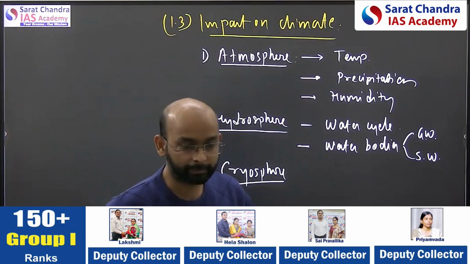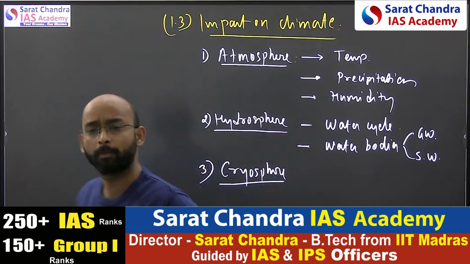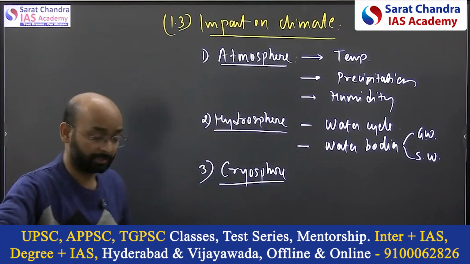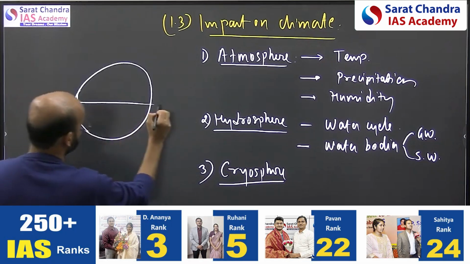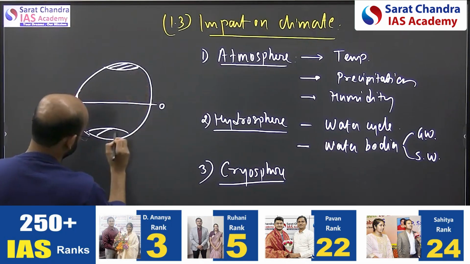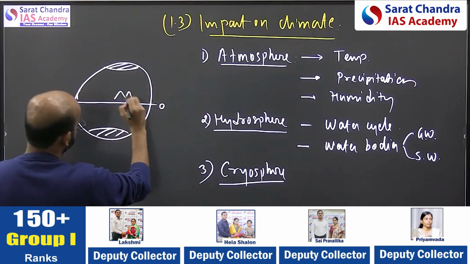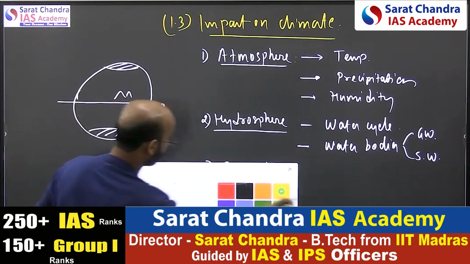And we know that the impact on the cryosphere directly impacts the global temperature. See, here you have the cryosphere, and the Himalayas also have the cryosphere, right? Now, how are these important?